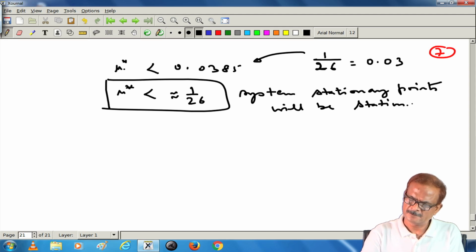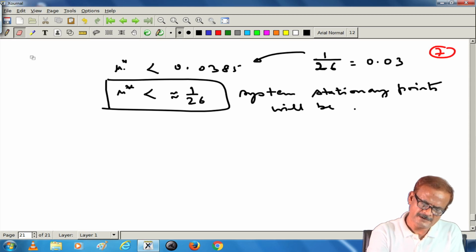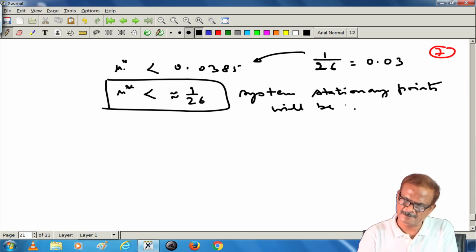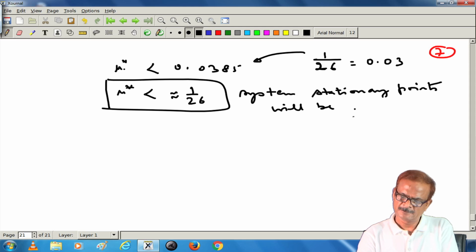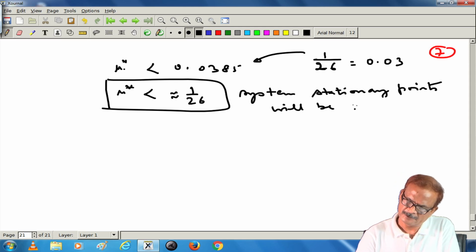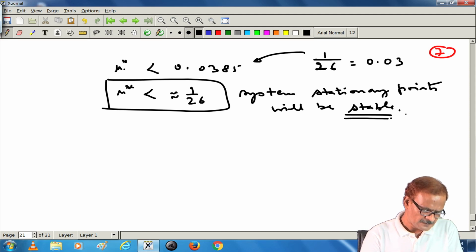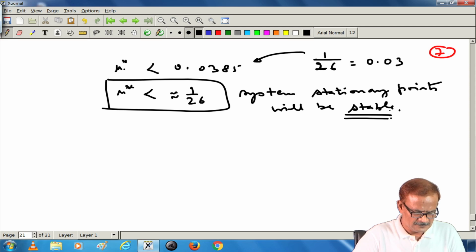Stationary points means equilibrium points. By definition, I have written that the equilibrium points are stationary points. The system of stationary points will be stable if this condition is satisfied.